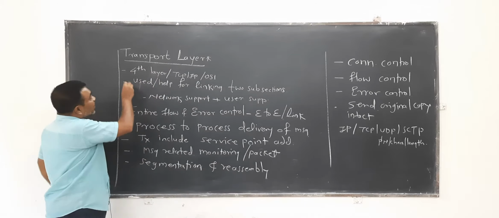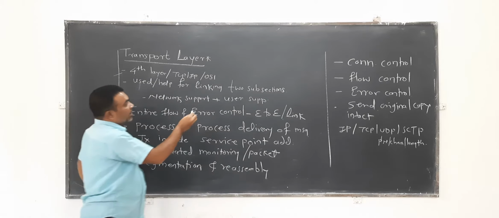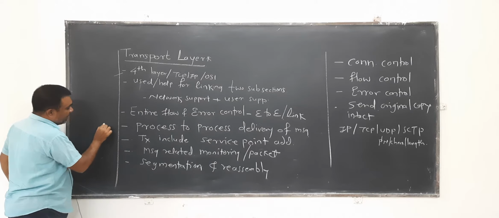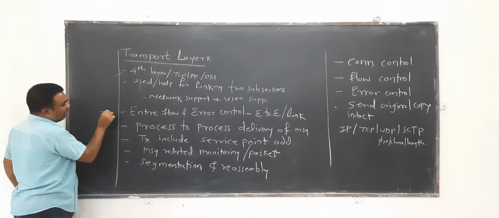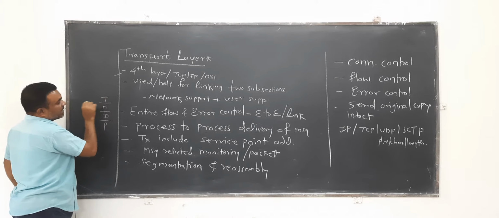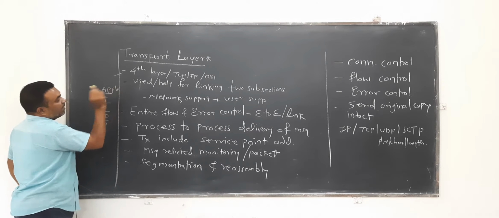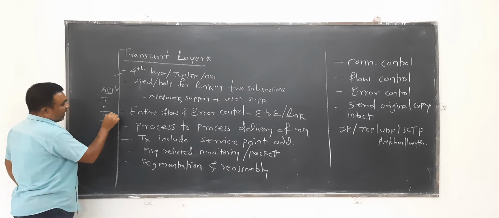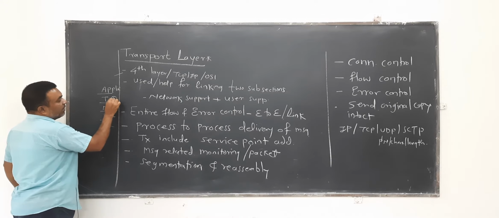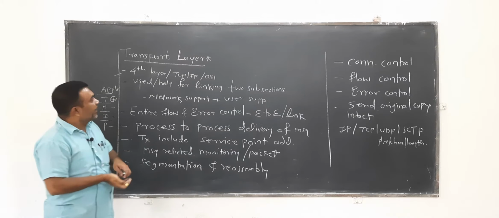It is the fourth layer after the physical layer, data link layer and network layer. Then finally there is the application layer according to TCP/IP. This is the first, second, third and fourth. This one is our interest, the fourth layer.